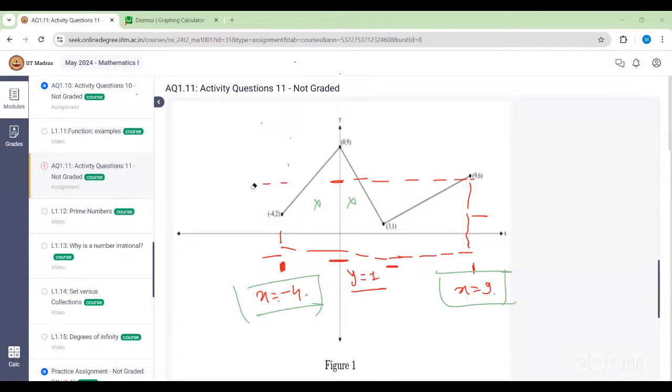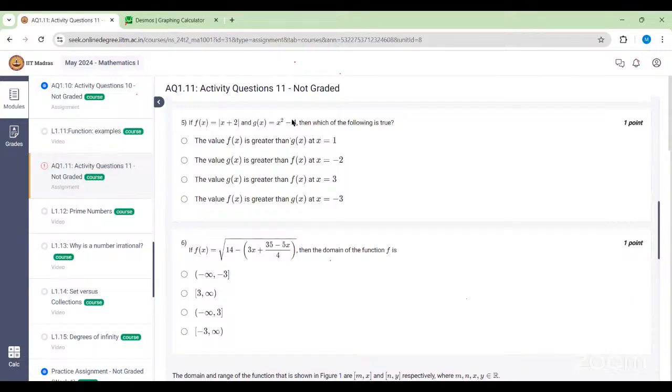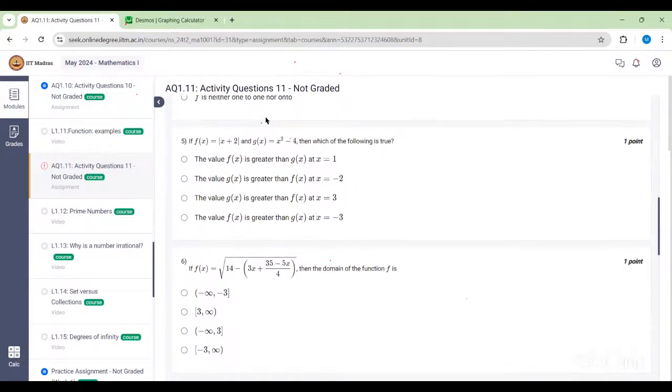Any other doubt from this activity 1.11? Yes, ma'am. Number 2. Ma'am, whenever we solve the type of inequation which is greater than or equal to 0 or less than or equal to 0, whenever we multiply or divide both sides, should we need to change the sign like you did in the previous one? No. When you multiply by minus, only then you have to reverse it. When you divide, you don't have to reverse the sign. Okay, ma'am. So in the case of multiplying by any negative number, we should change the sign, whatever it is. Right. Okay, ma'am. Thank you.